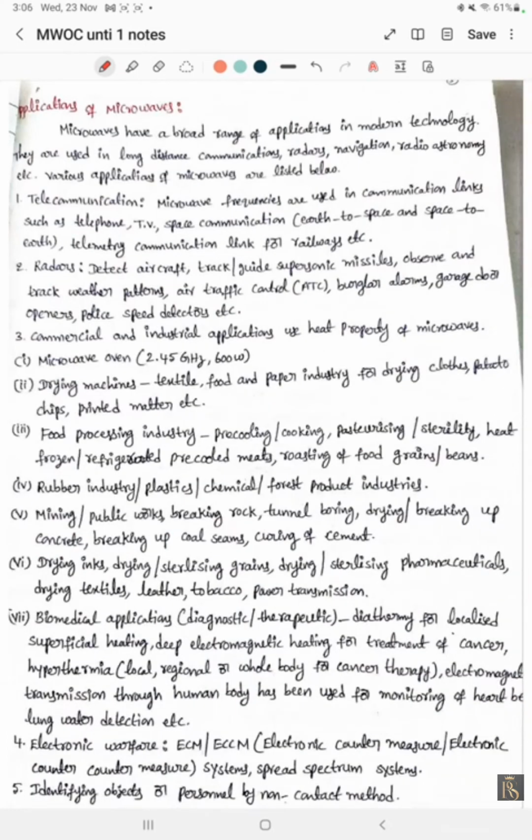Next, applications of microwaves. Now let us discuss what are all the applications of microwaves. Microwaves have a broad range of applications in modern technology. Now we are living in present modern technology, isn't it? They are most widely used in long distance communications, radar, navigation, radios. Our relatives are in foreign countries, and we are able to communicate with them. All those can be used for long distance communications, radars, navigation. Without knowing any address we can move by using Google Maps, and all those are used with these microwaves.